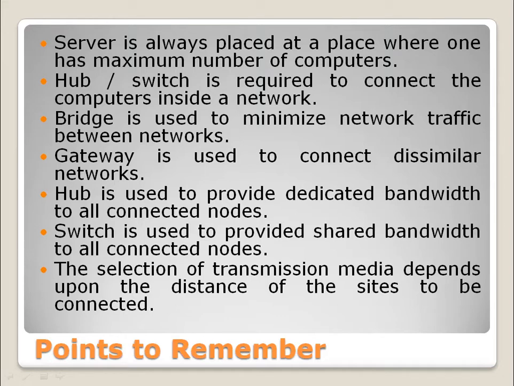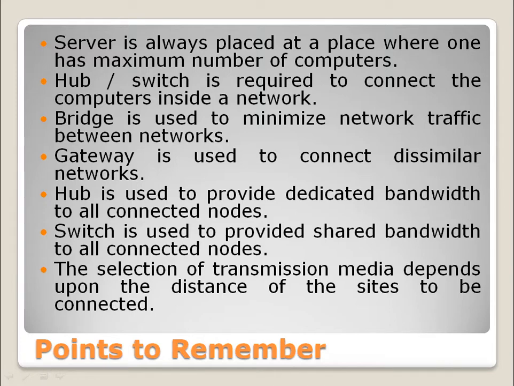The building having the maximum number of computers will have the server in it, so that the maximum data traffic remains local, because that building will generate the maximum number of network signals. So the network traffic generated by those computers will remain local.